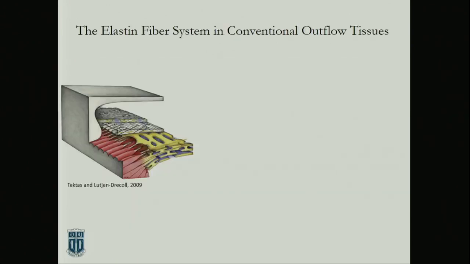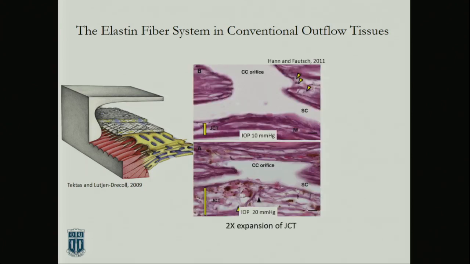Ernst also mentioned this intricate network that exists between the ciliary muscle and the inner wall of Schlemm's canal and the JCT TM cells, where you have elastic fibers that extend up into the tissue and literally adhere onto the basement membrane below Schlemm's canal. This was a stain that Mike Fausch did.